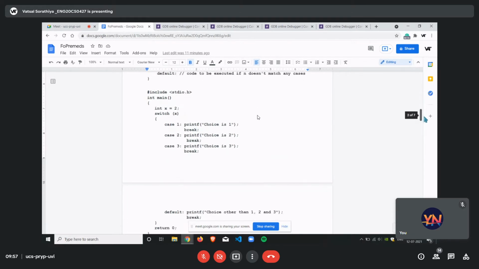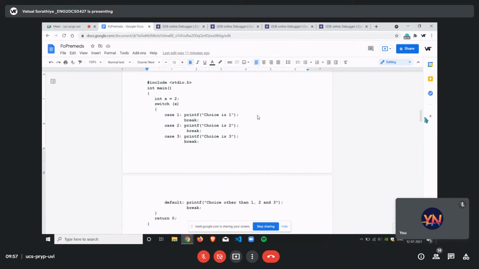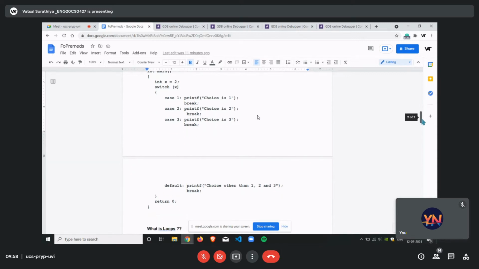I hope switch case is understood. We'll do complex programs afterwards, but switch case will be more or less used in programs such as a calculator, or let's say you need to tell what are the alphabets entered by the user and stuff like that.